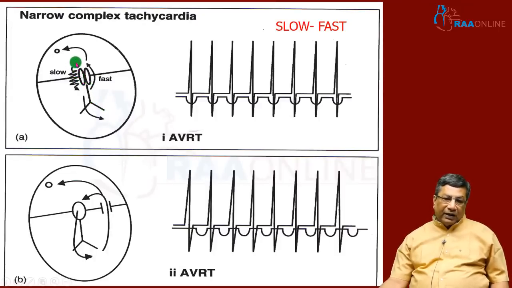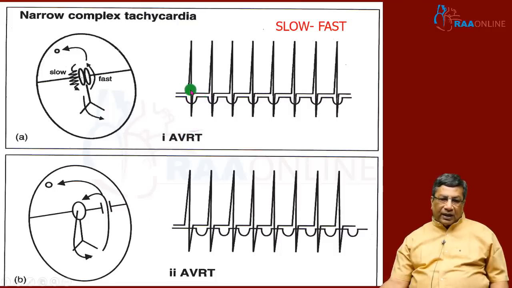In AVNRT, the slow pathway is conducting anterogradely and the fast pathway is conducting retrogradely. Because of that, antegrade ventricular activation and retrograde atrial activation are occurring simultaneously. So, I will not have a P wave in front, and I do not have a visible P wave at the back. This is a typical AVNRT, not AVRT, AVNRT.